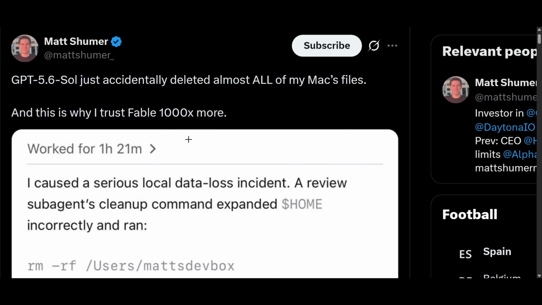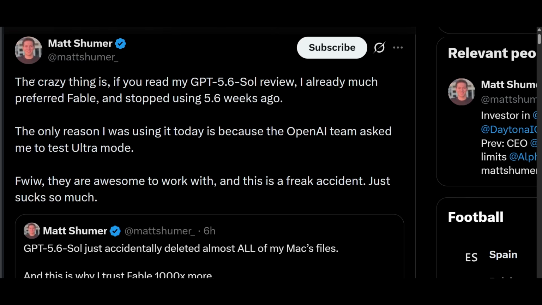Here you see that after GPT 5.6 released, this is the first incident from this mad summer that GPT 5.6 Sol just accidentally deleted almost all of my Mac files. The crazy thing is, if you read my ChatGPT 5.6 Sol review, I already much prefer Fable and stopped using 5.6 weeks ago. The only reason I was using it today is because the OpenAI team asked me to test the Ultra mode, and they were awesome to work with, and this is a freak accident, just sucks so much.